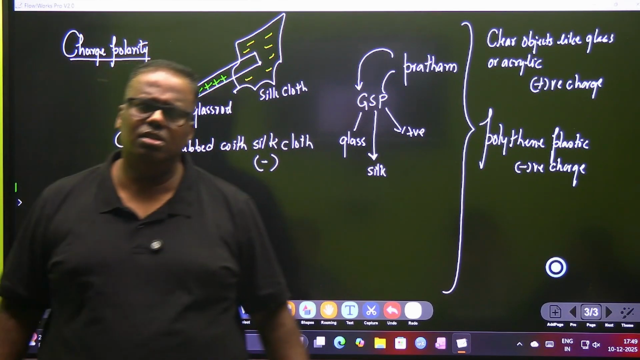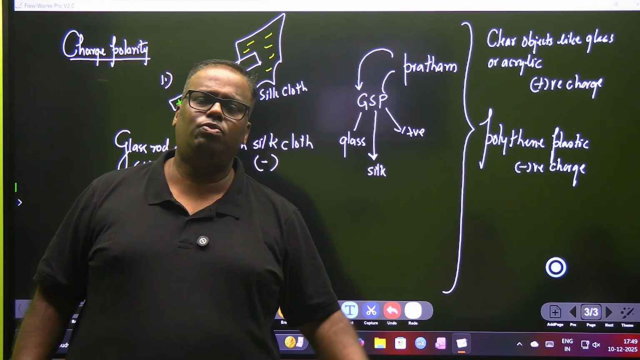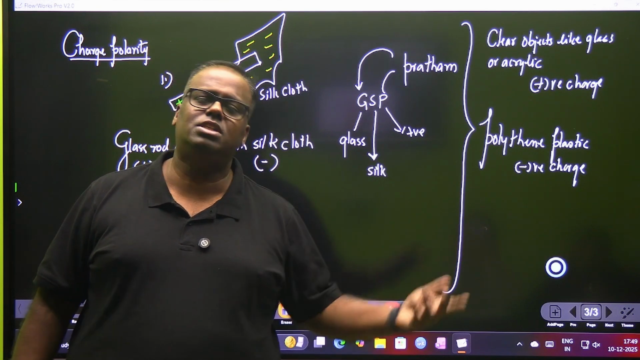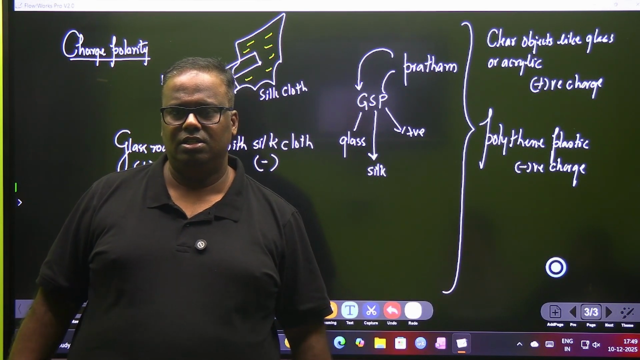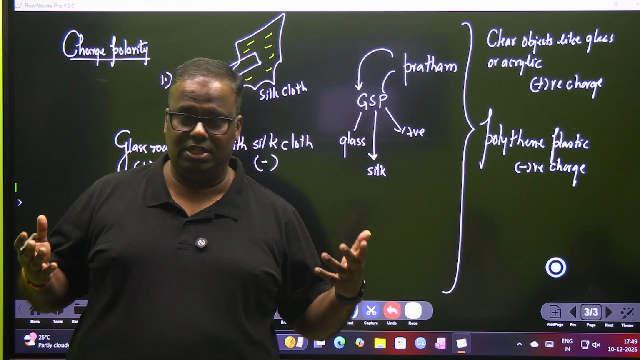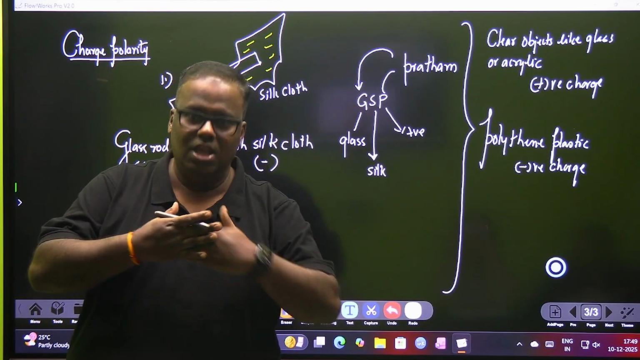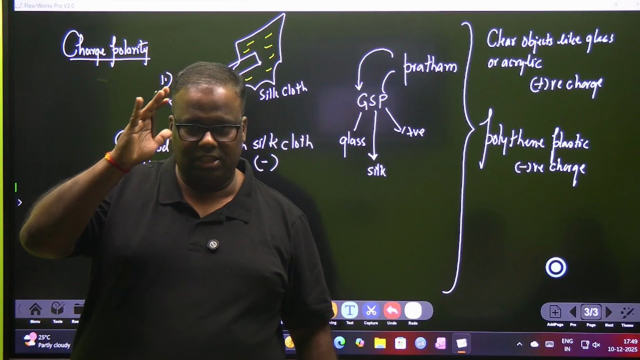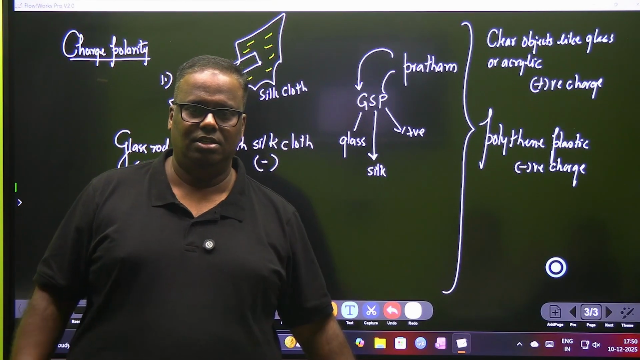If you take a wooden rod and rub it with silk, silk still gets a negative charge. Yes, if you and I rub our hands together, one thing cannot get charged while the other does not; the other thing has to get charged. That we'll understand.